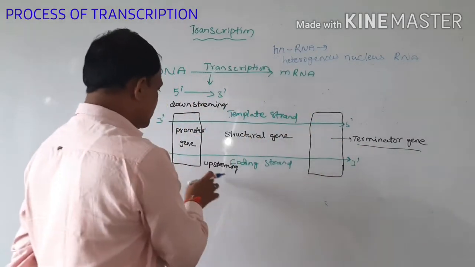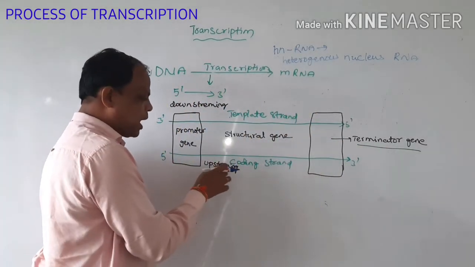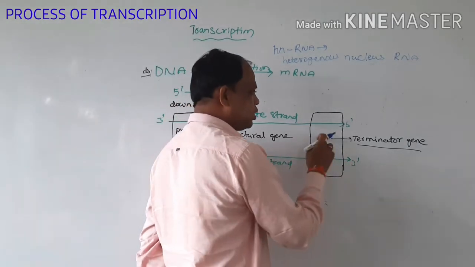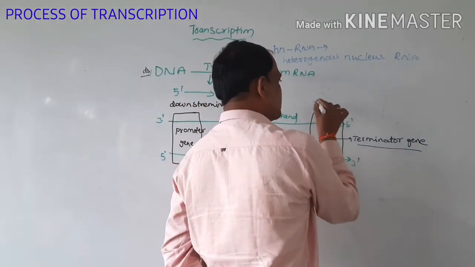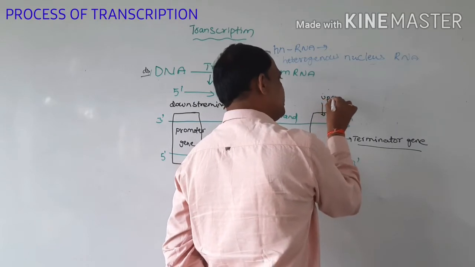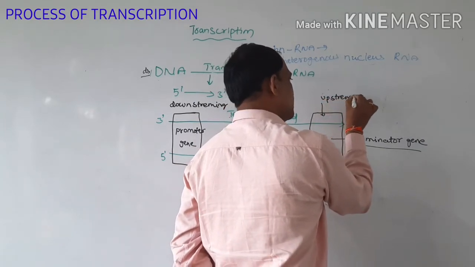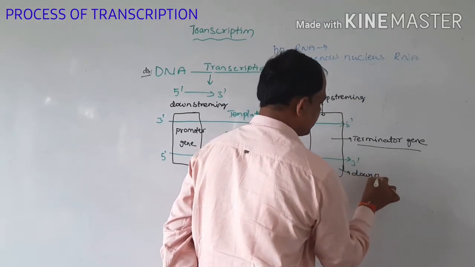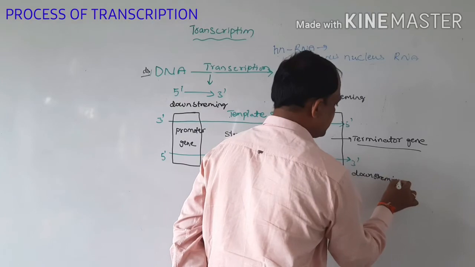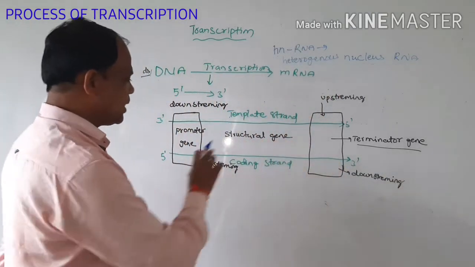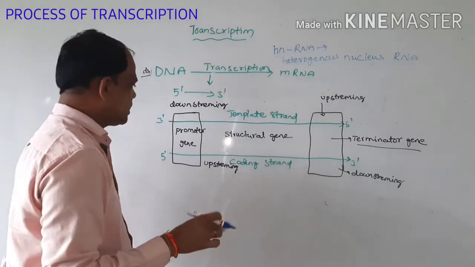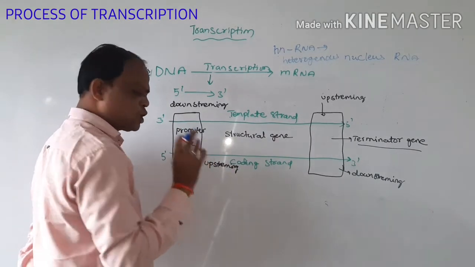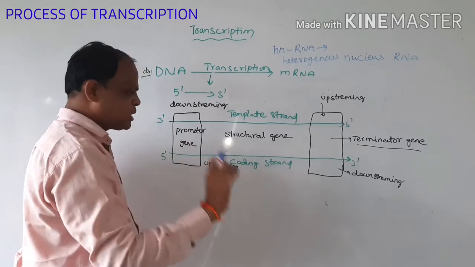Here the 5 prime end is called upstream, and this is downstream. The terminator is located here, the 5 prime side is called upstream, and this is called downstream. So two types of genes are present here, and the promoter gene contains specific base nucleotides.